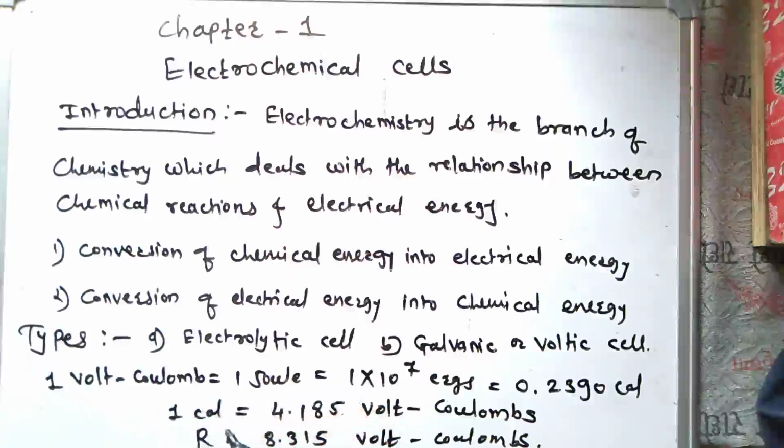So, if EMF E is expressed in volts and the quantity of electricity in coulombs, the electrical energy will be expressed in volt coulombs. 1 volt coulomb equals 1 joule, that is 1 into 10 raised to 7 ergs, that is 0.2390 calorie, and 1 calorie equals 4.185 volt coulombs. Also, R equals 8.315 volt coulombs.